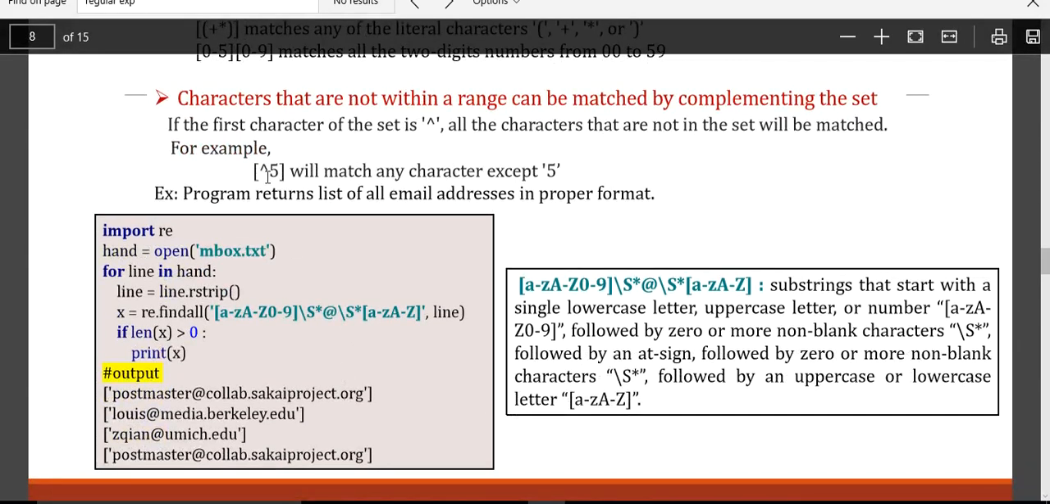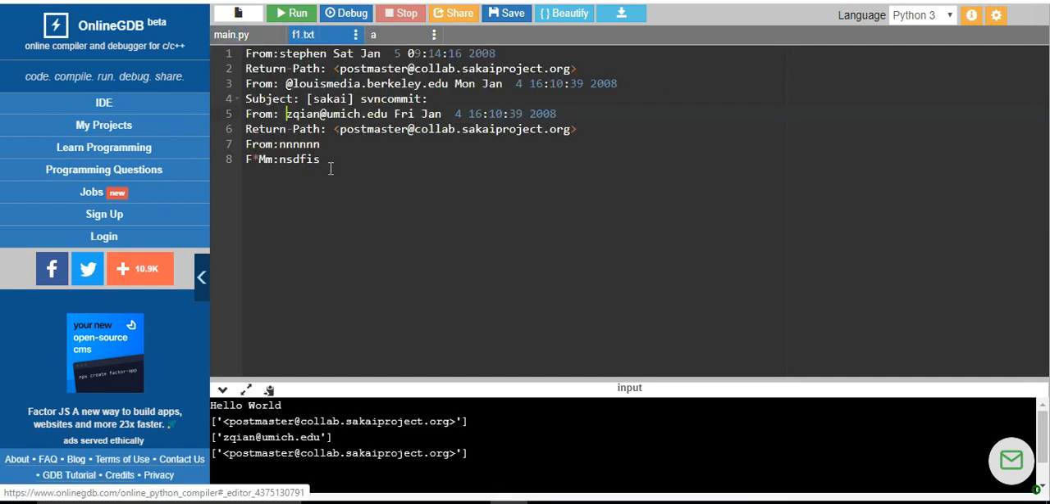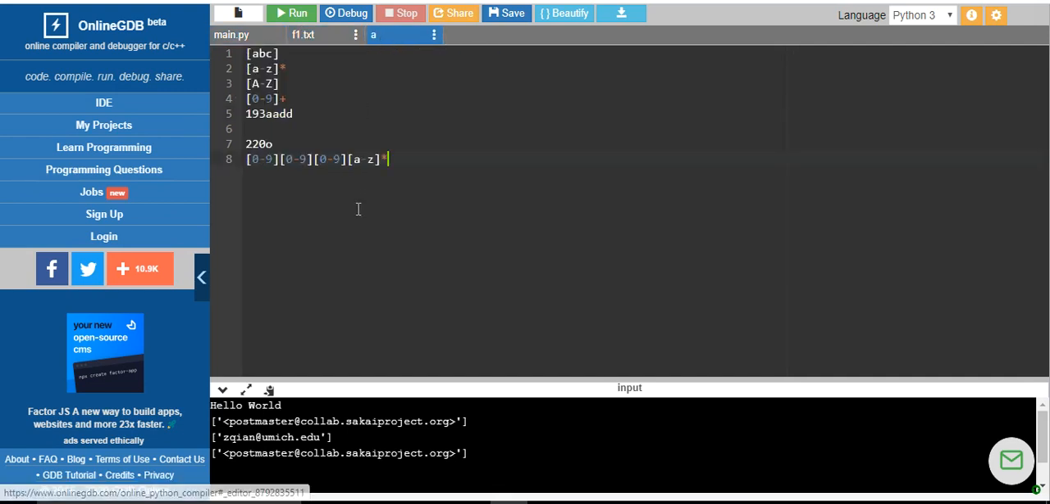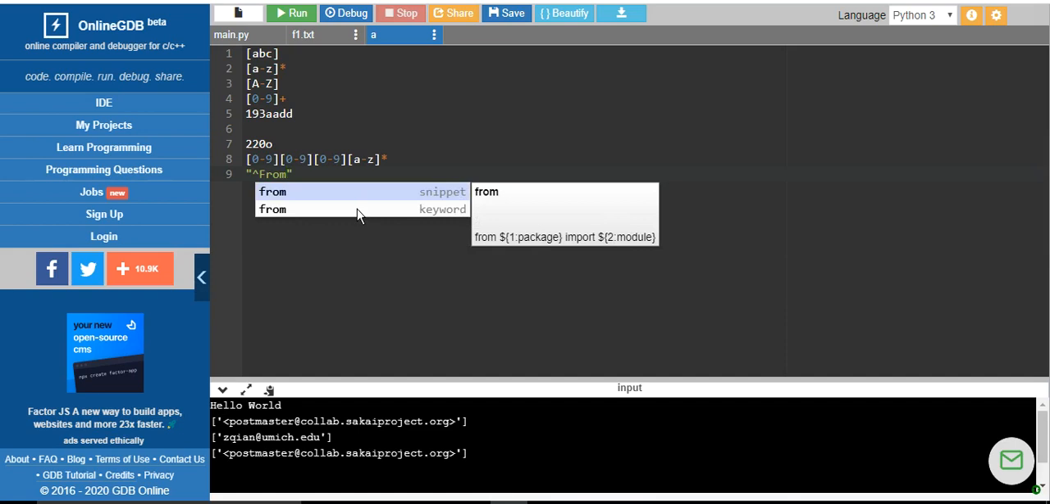Okay, so what does this caret represent? Please remember, whenever I use a caret in single or double quotes, it says it starts with. It starts with the characters from.